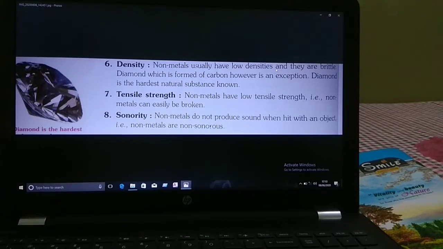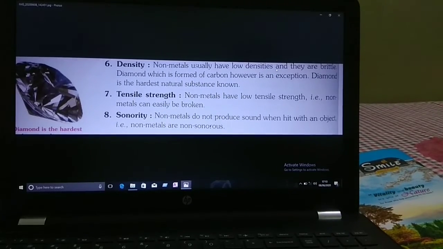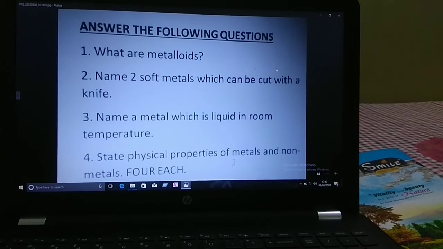Tensile strength: non-metals have low tensile strength, that is, non-metals can easily be broken. Sonority: non-metals do not produce sound when hit with an object, that is, non-metals are non-sonorous.